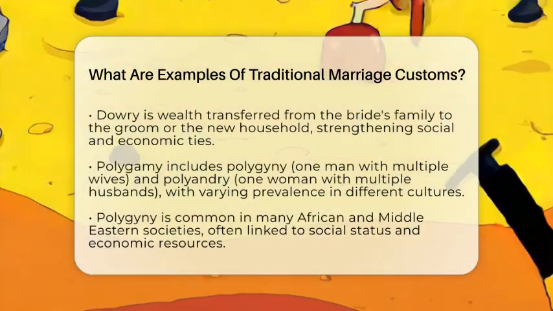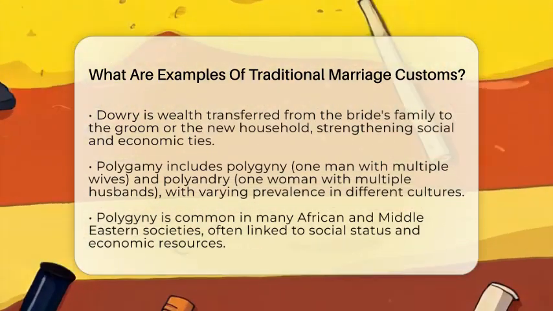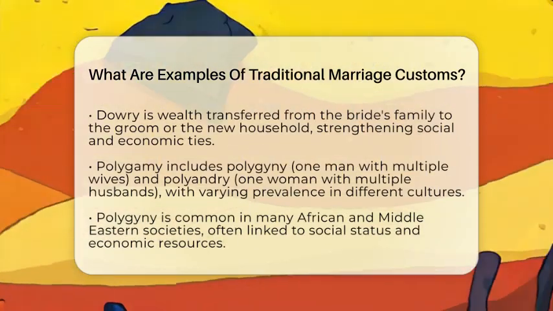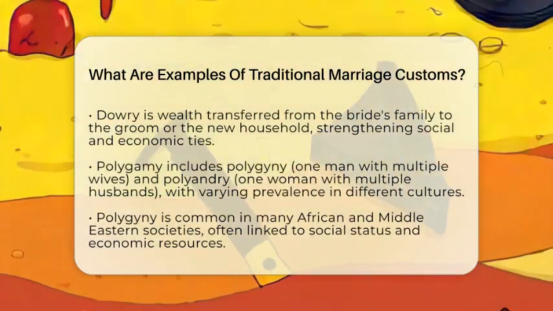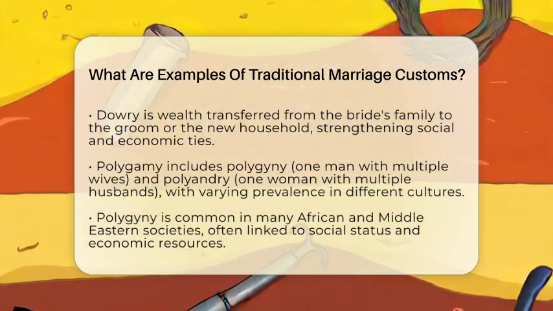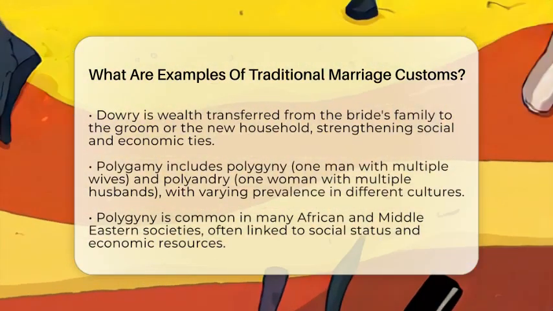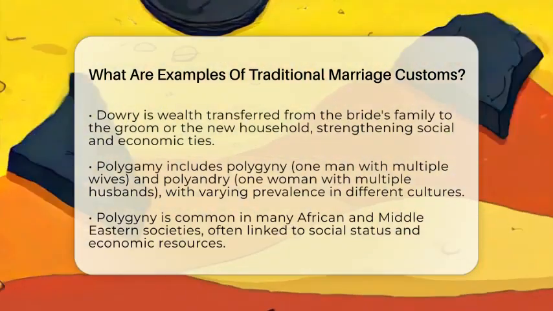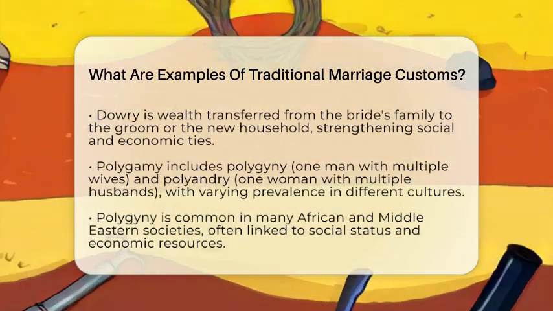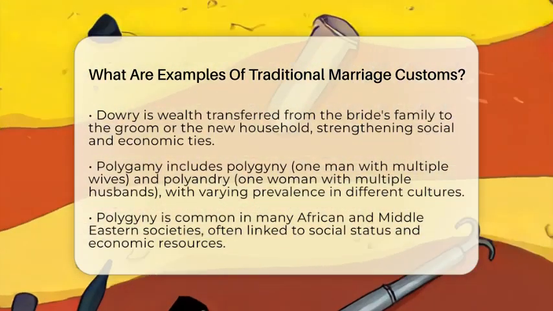Polygamy is also a notable practice, which includes polygyny and polyandry. Polygyny, where one man has multiple wives, is common in many African and Middle Eastern societies. This practice often relates to social status and economic capacity. Polyandry, where one woman has multiple husbands, is rarer but can be found in some Himalayan and Tibetan communities. This arrangement often helps with land preservation and managing limited resources.